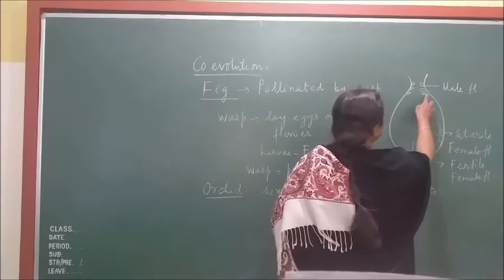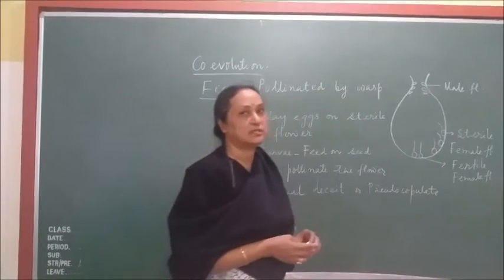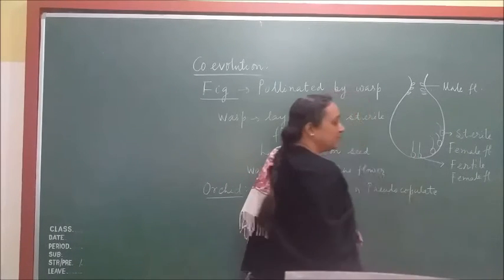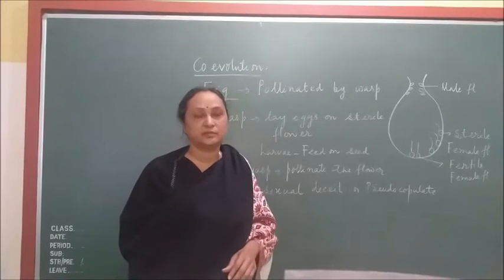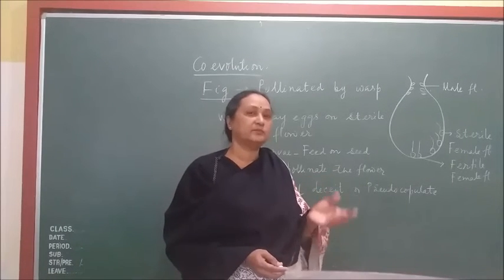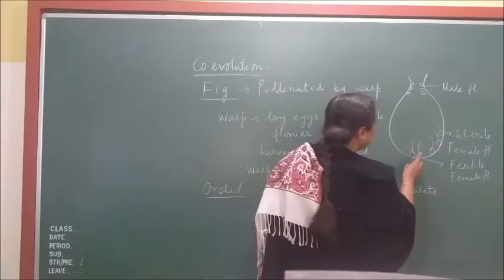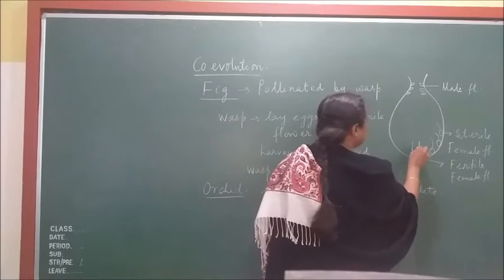And inside the inflorescence you can see the male flower, which is found at the tip of the inflorescence, whereas the female flower is found at the bottom of the inflorescence. There are two types of female flower. One is the fertile female flower, another is the sterile. In the fertile female flower you see the style, which is straight.